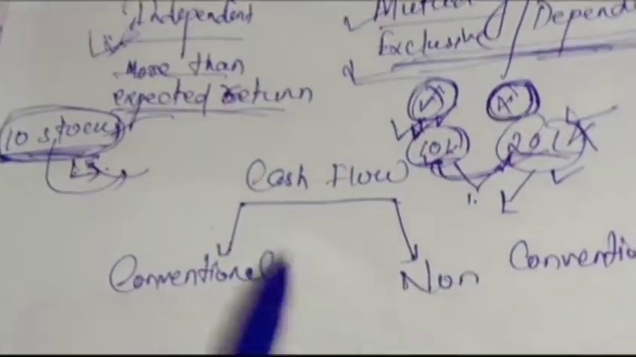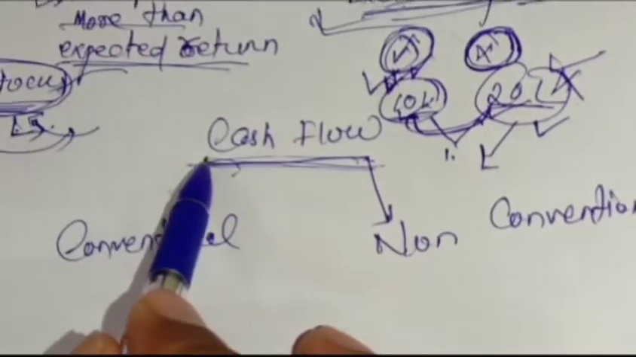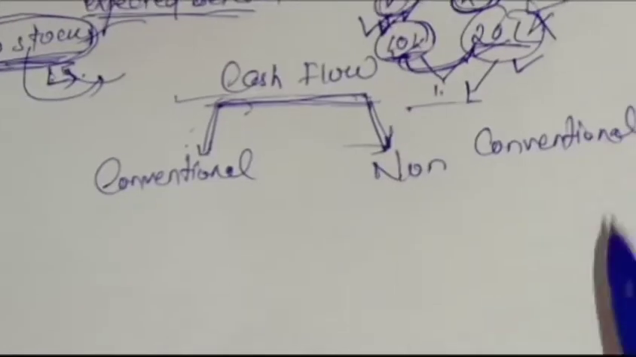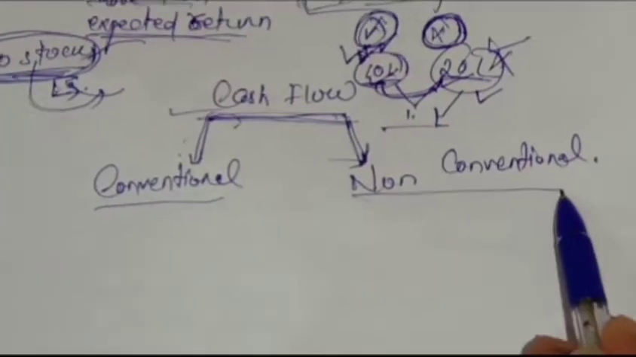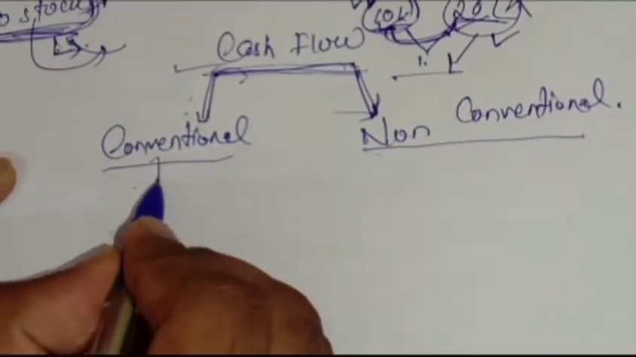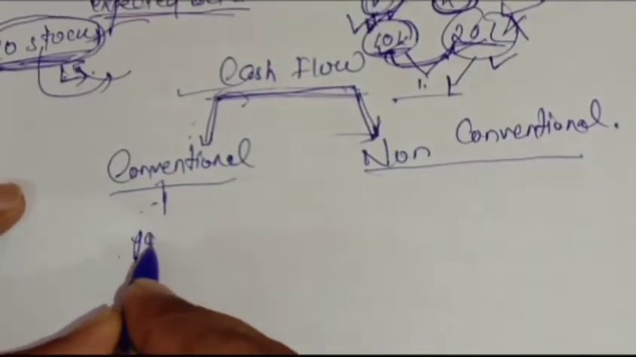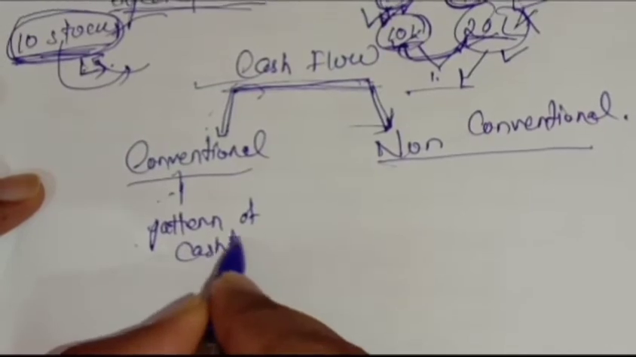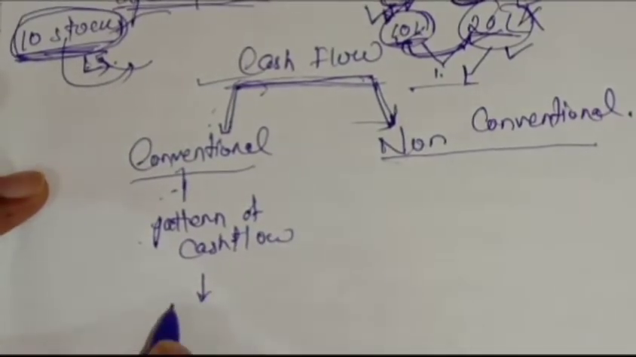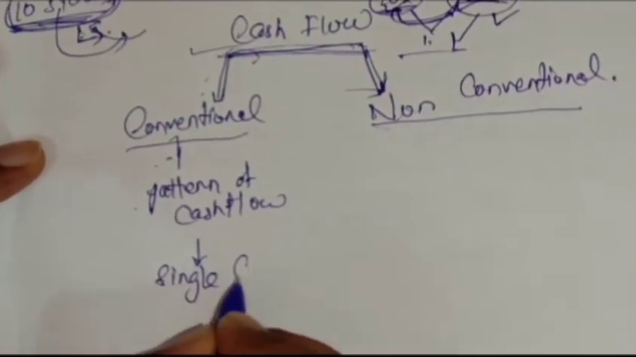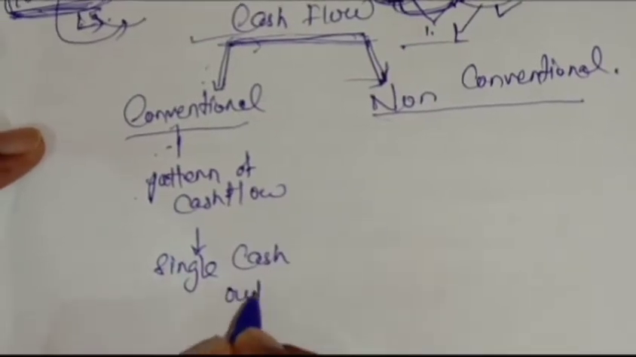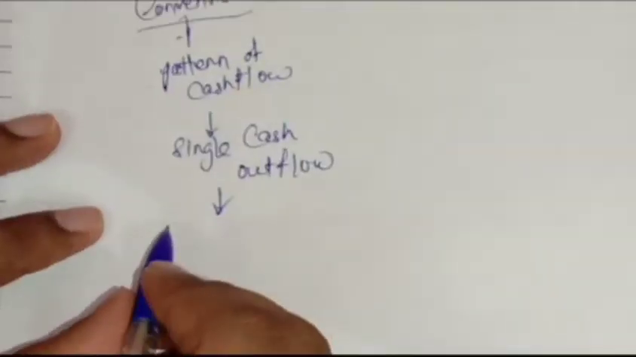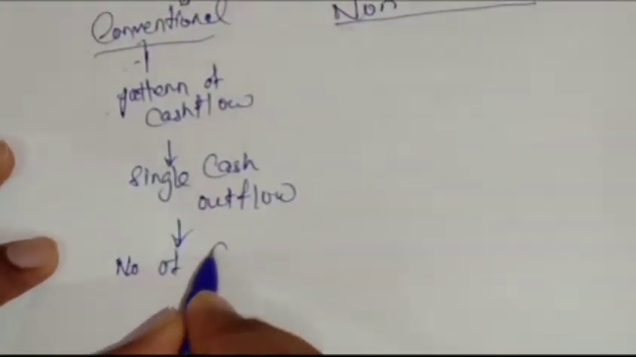Okay, let us know the cash flow pattern. In mutually exclusive projects also, when you are accepting any projects, there are two types of cash flow, that is conventional cash flow and non-conventional cash flow. So what is a conventional cash flow? It is a pattern of cash flow when there is a single cash outflow, but followed by a number of cash inflows.